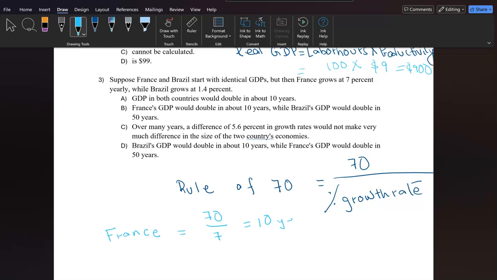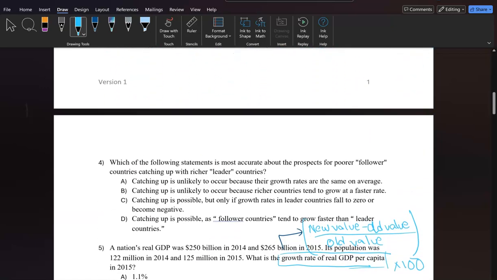That means 10 years. As for the economy of Brazil, that's going to double in 70 over 1.4. That's 50 years. This is our answer. France's GDP doubles in 10 years while Brazil's in 50 years. Moving forward.